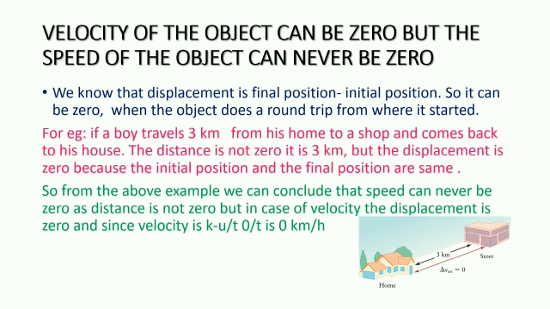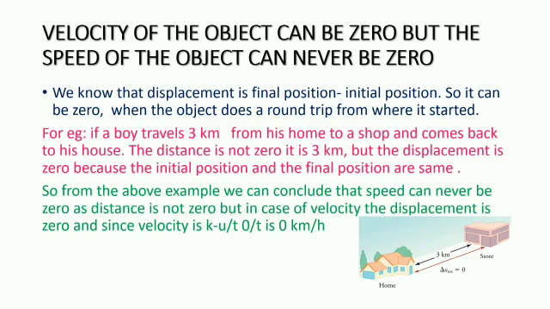We know that the displacement of an object can be zero if the object does a round trip. Let us look at this example. If a boy travels 3 km from his home to a shop and comes back to his house, his velocity is zero because the displacement is zero, but the distance is 3 km.